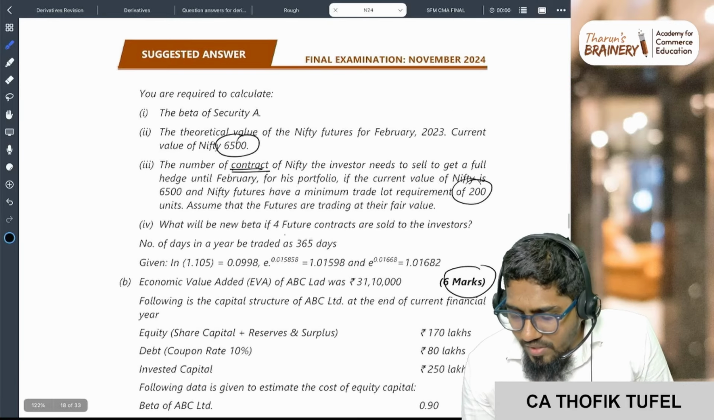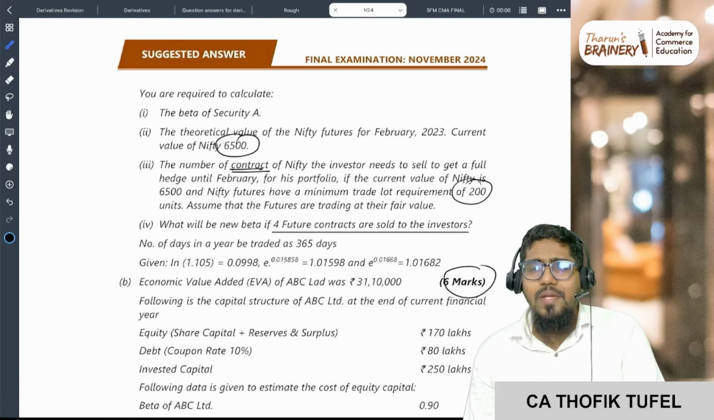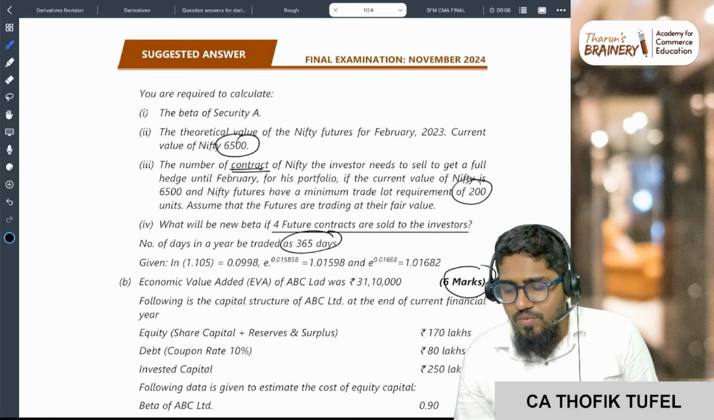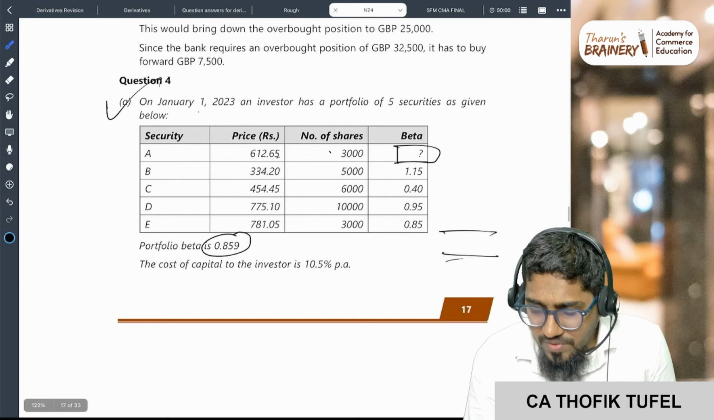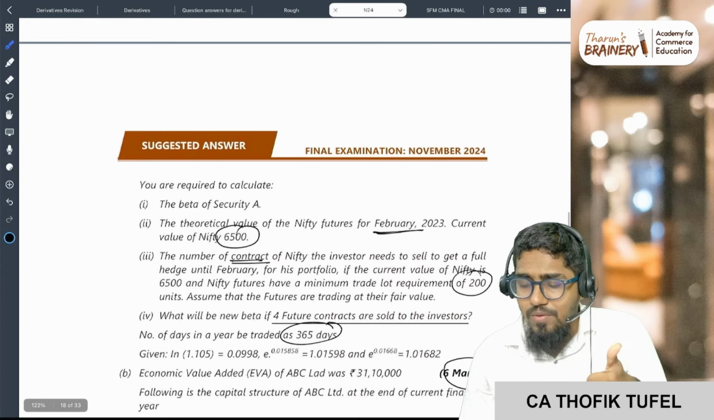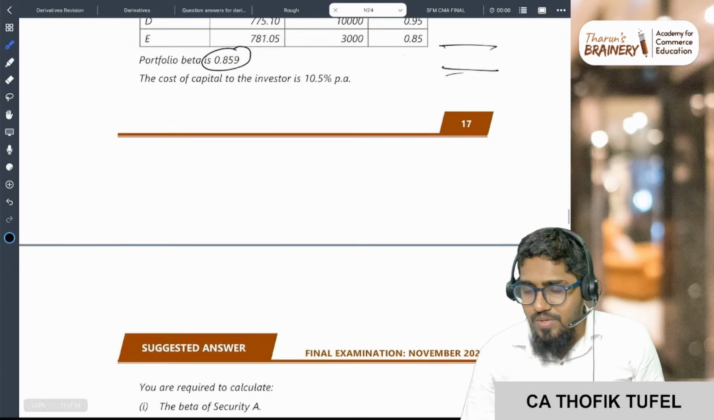And what will be the new beta if 4 contracts are sold to the investors? So if 4 contracts are sold, what is the new beta? So 365 days, so 6 days, okay? January starts and they are asking February. Actually this problem we solved in the study material, correct?